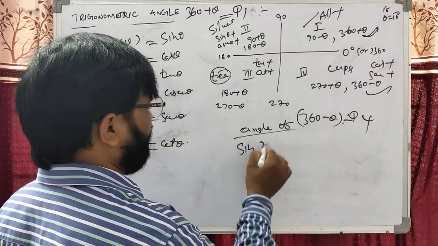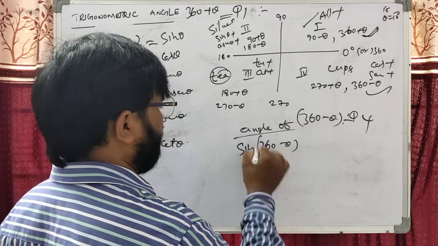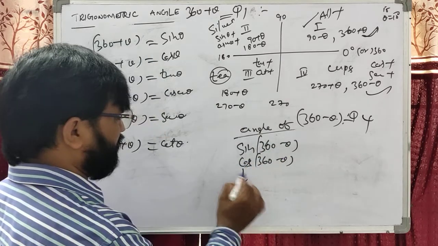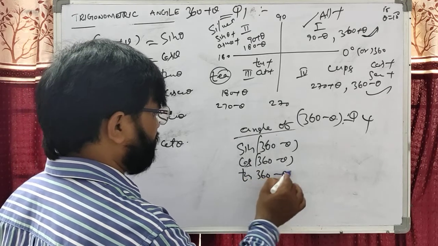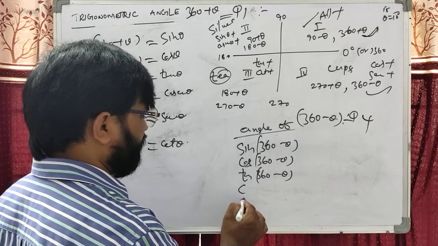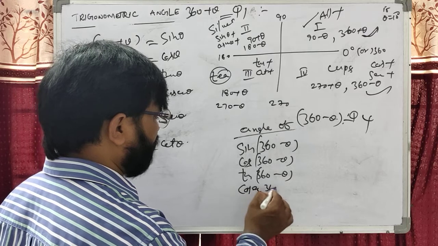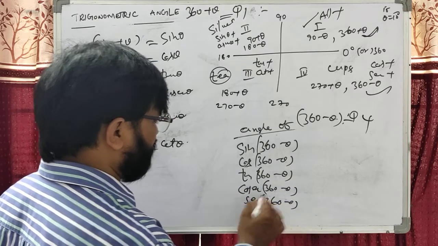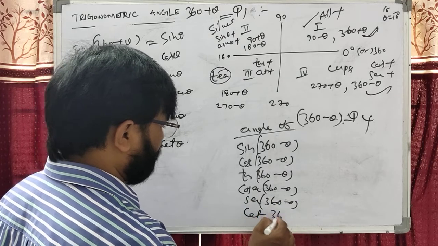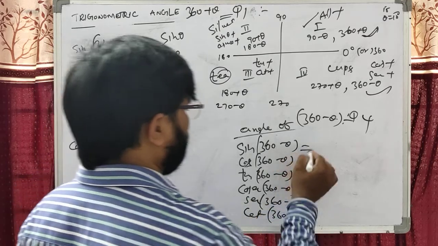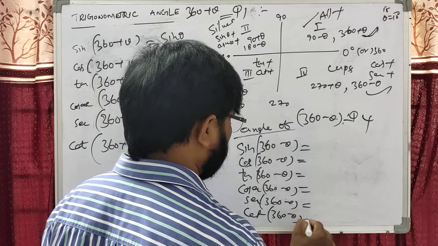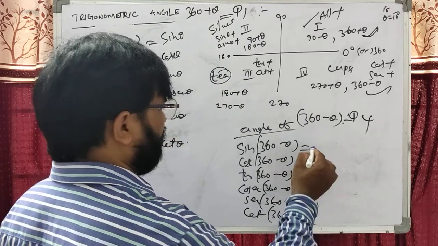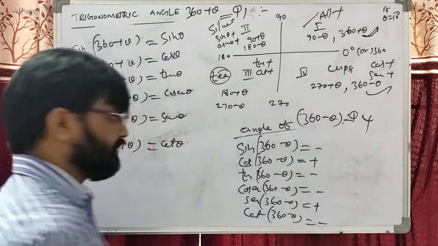We can write sine of 360 minus theta, cos of 360 minus theta, tan of 360 minus theta, cosecant of 360 minus theta, secant of 360 minus theta, cot of 360 minus theta. In the fourth quadrant, dear students, cos will be plus, secant will be plus, remaining all minus.